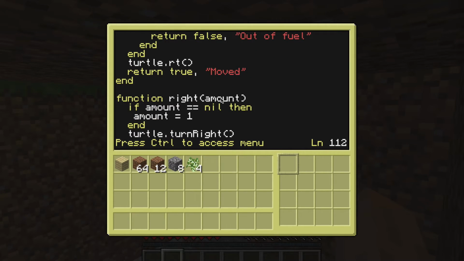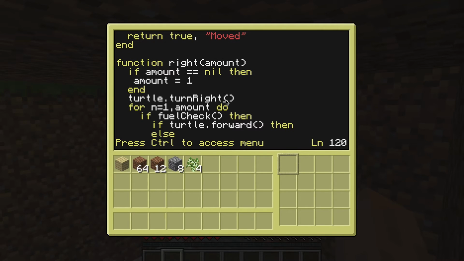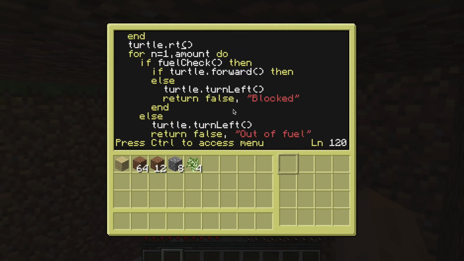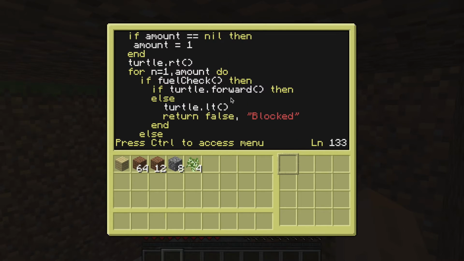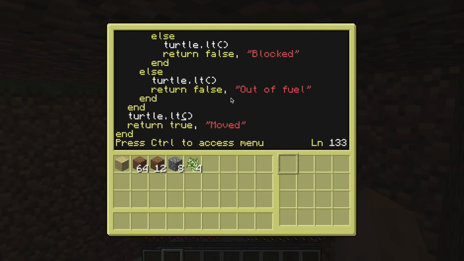Right turn. Right turn. Left turn. Left turn. Left turn. So there we go. Oh, not turtle dot left turn.